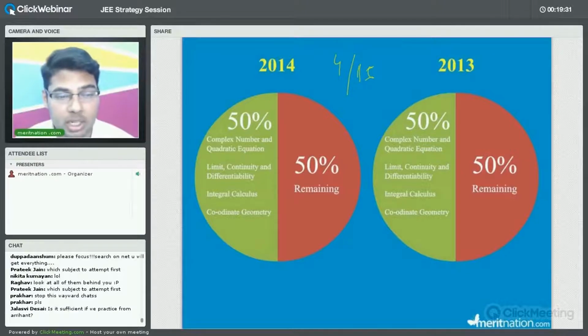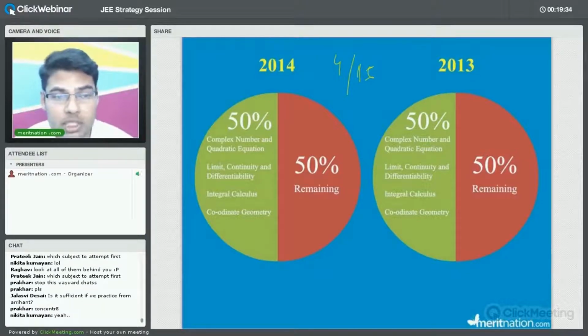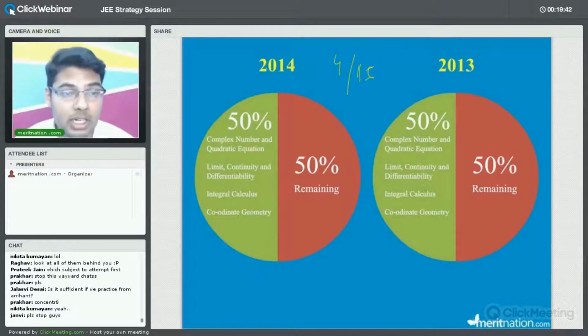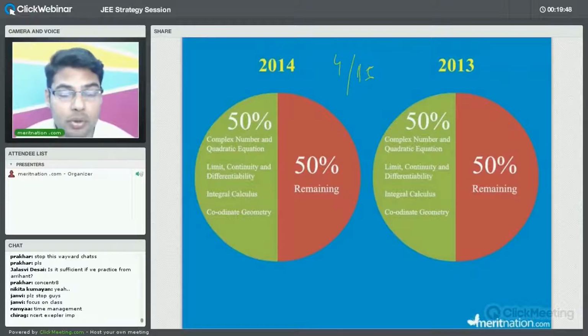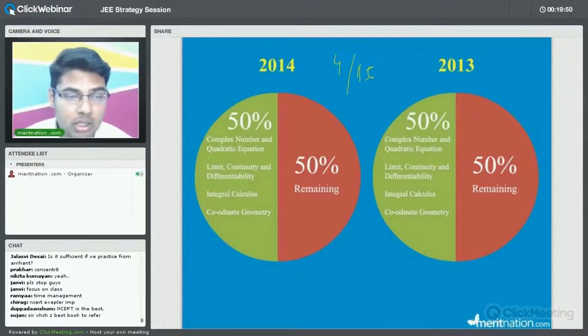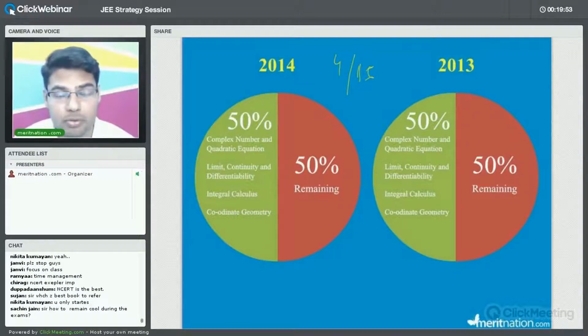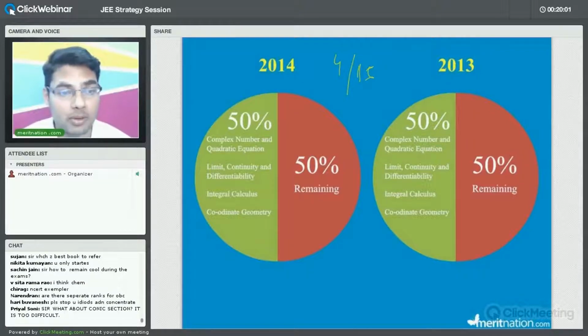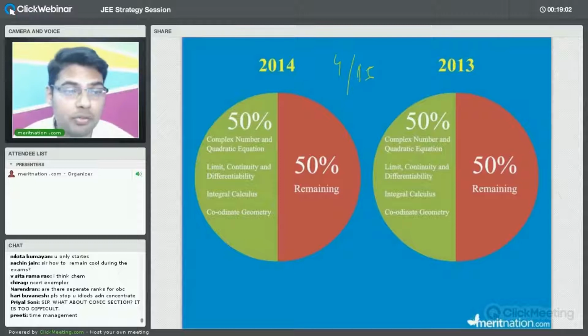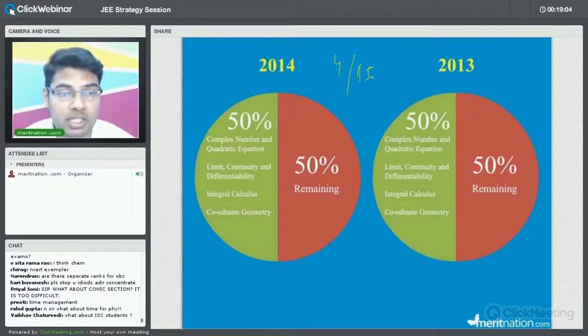So Pratik, as you asked which subject to attempt first, the point is, in whatever subject you are comfortable with, you can attempt that one first. If you are comfortable in mathematics, you can attempt mathematics first, because you should get questions going. Of course, if your mathematics is strong, you can do 15 questions out of 20. Suppose you have selected 20 questions to do from mathematics first, and if you do 15 of those 20, automatically your confidence will be high, and you can also attempt those questions which you may find a little vulnerable. Fine. So these are the points, because we have to be very, very confident at the beginning of the examination.